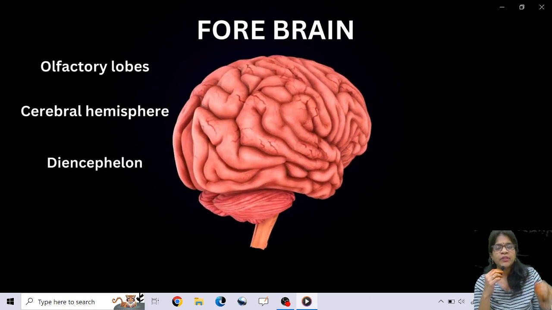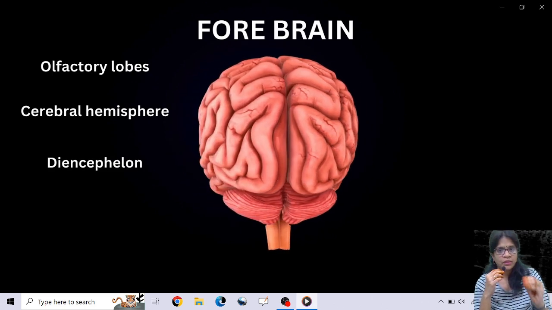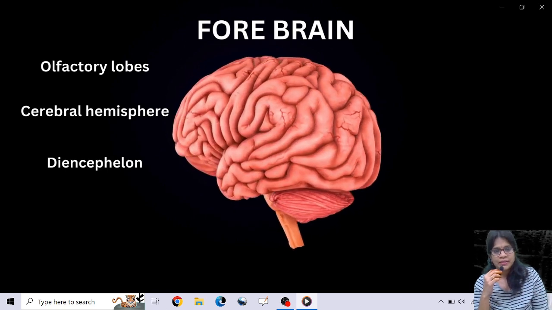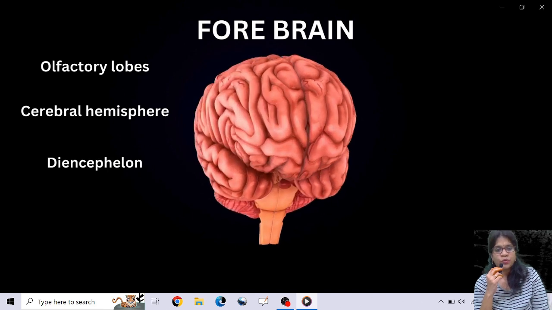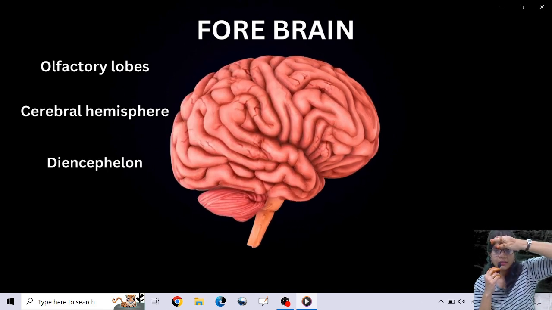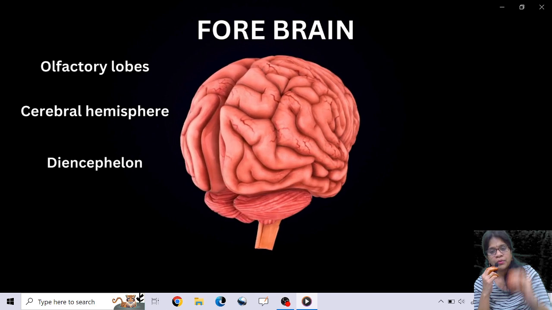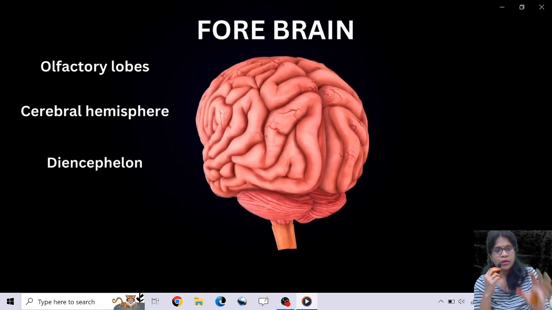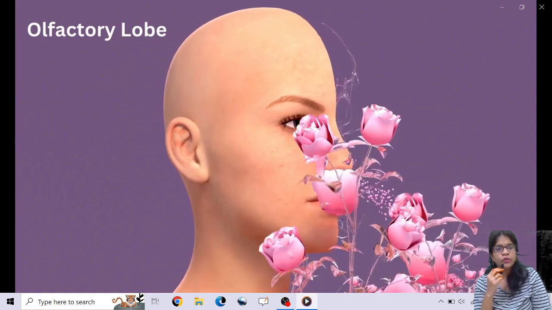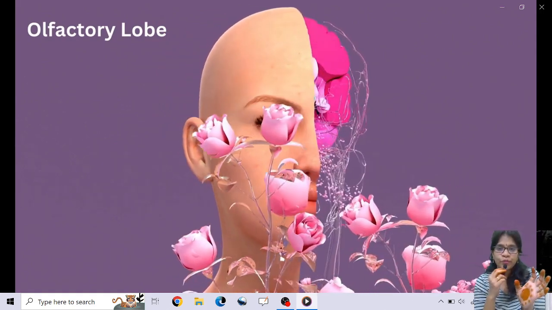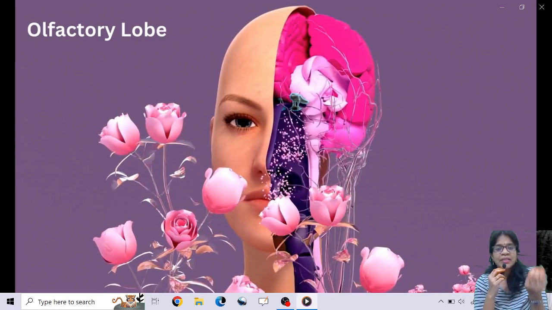For each and every function, I will also attach the important links in the description, for your easy understanding: how many lobes are there, what are the cavities present in them, paracele, diacele, metacele, rhombocele, everything. How it is present, I will let you know in the description box. I told you the olfactory lobes present in the anterior part of your forebrain are meant for your sensation of smell.